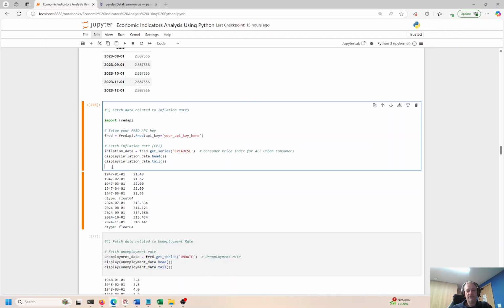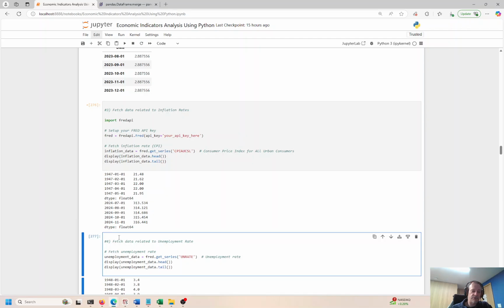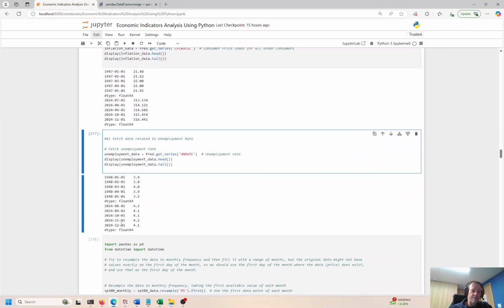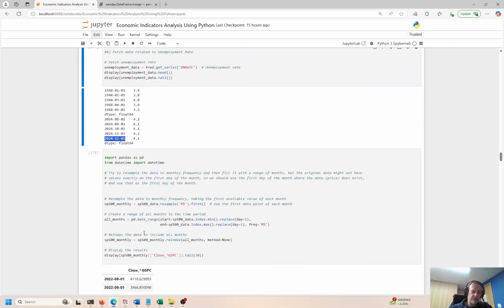We just won't have the most current data, but we have deep history. And for our purposes, it doesn't really matter. As long as we have enough history, 10 years' worth of data is enough. We don't need yesterday's data or the day before. We have enough to train our model, test our model and validate the model. You'll see that in a couple of minutes. So we fetched the FRED data up to the end of 2024. Okay, so we have that.